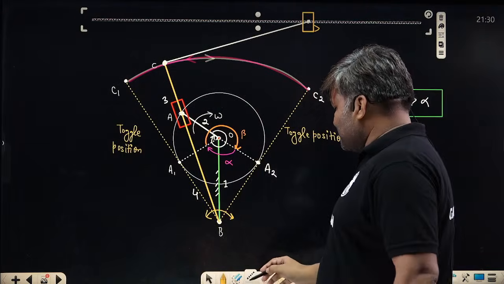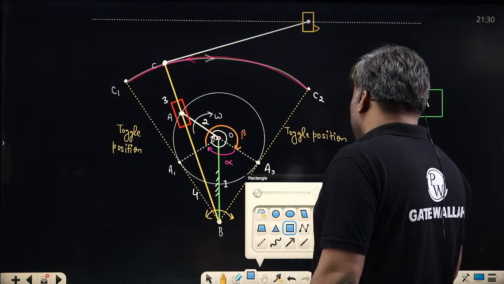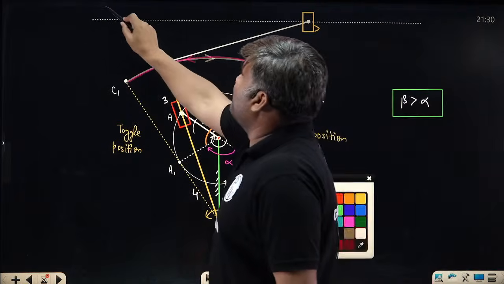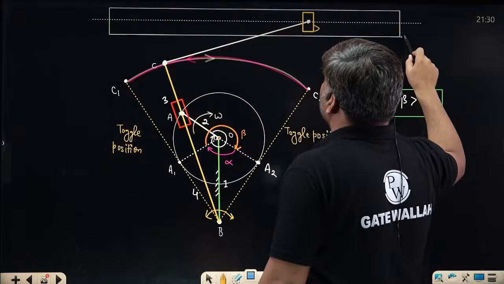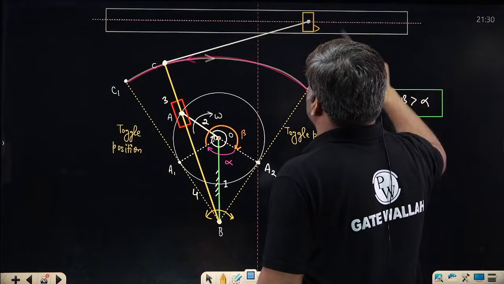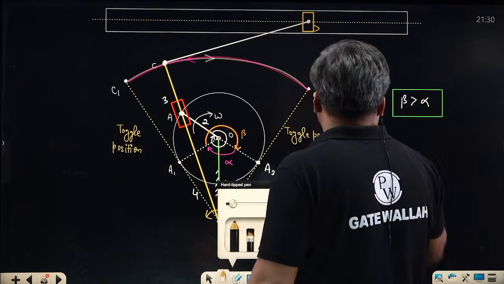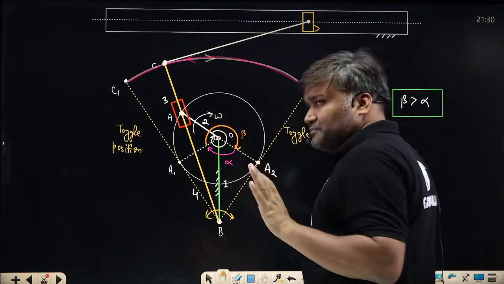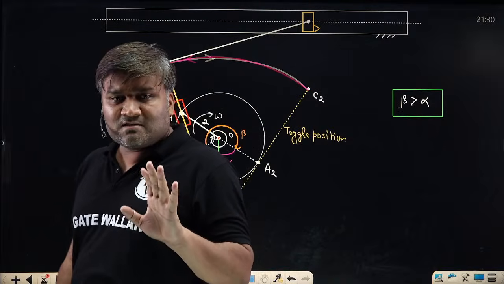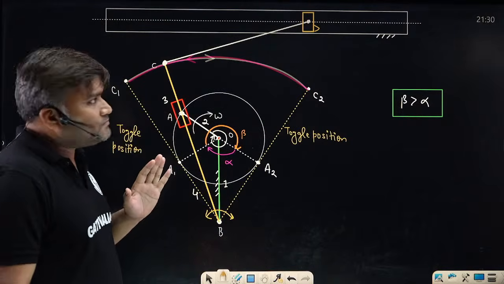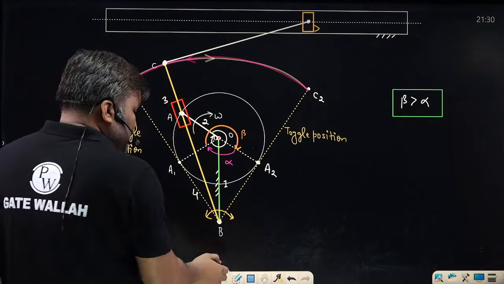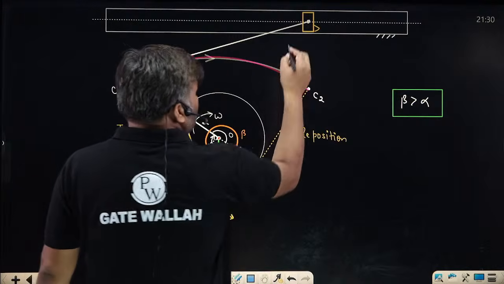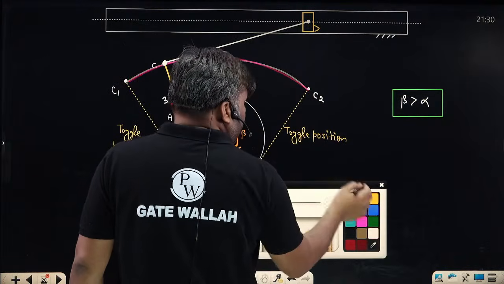Obviously there must be some fixed slot you have provided. On this fixed slot it is going to have motion. समझ पा रहे हैं मेरी बात? Are you getting? So this is the fixed link. On the fixed link, this cutter is going to move. Is this clear to everyone? Clear hai? So cutter, or you can call it as ram.